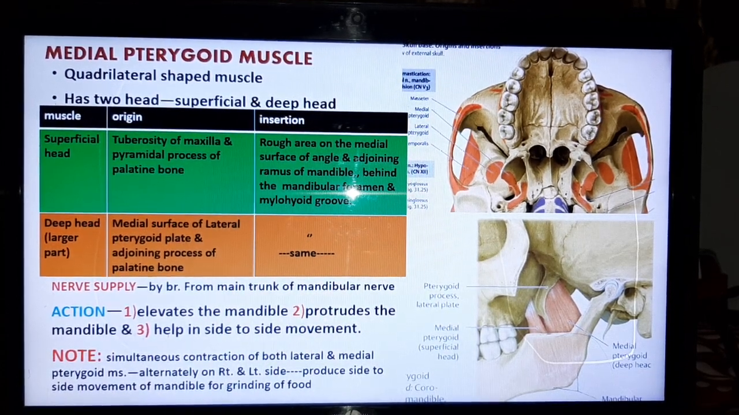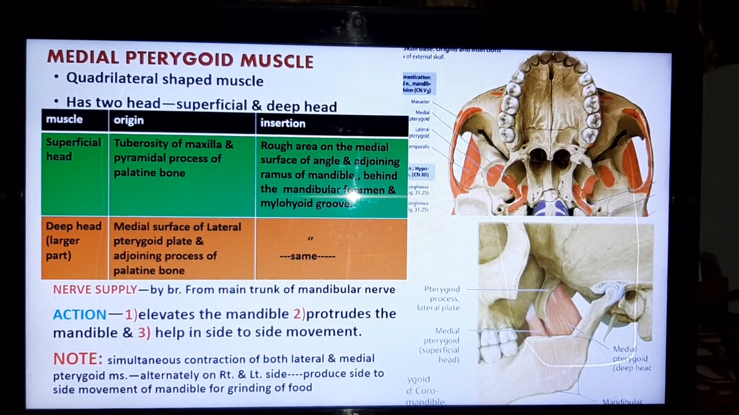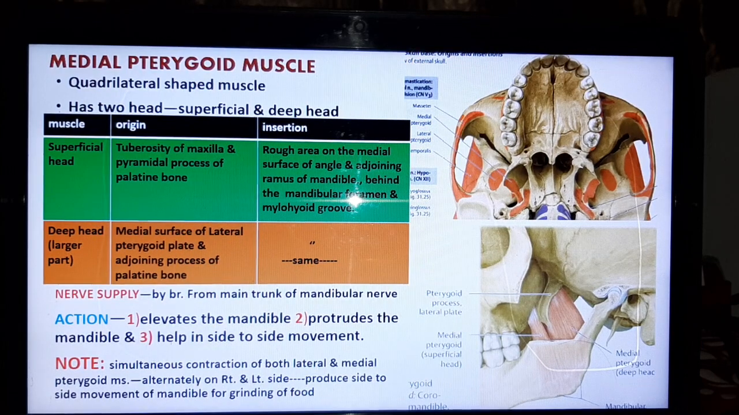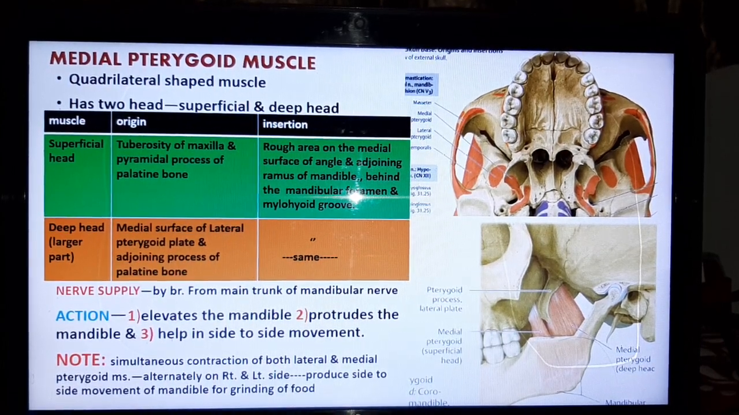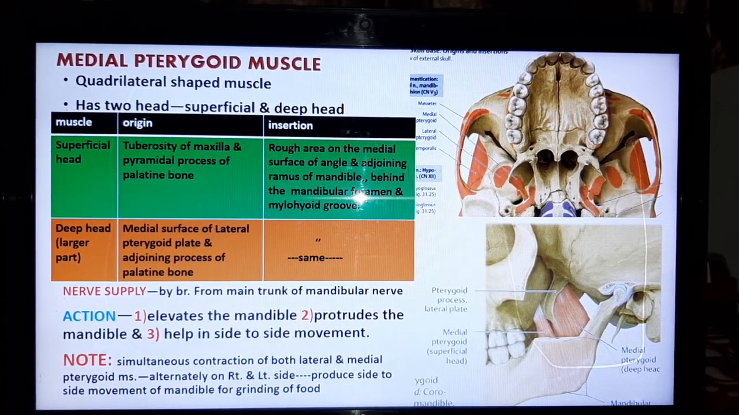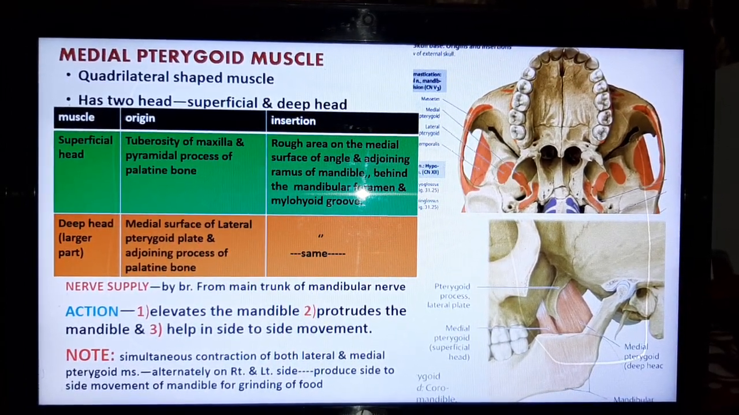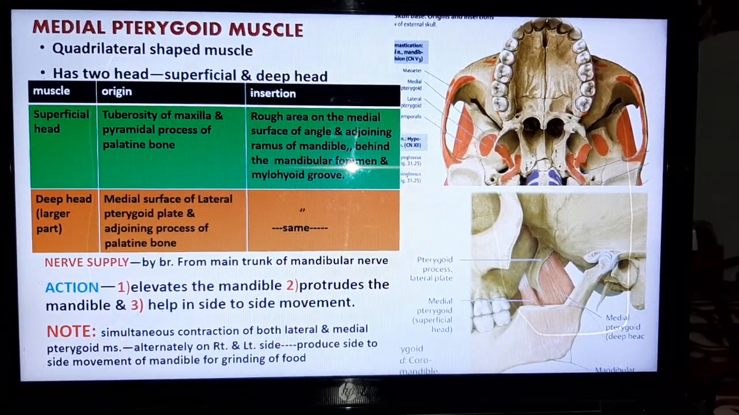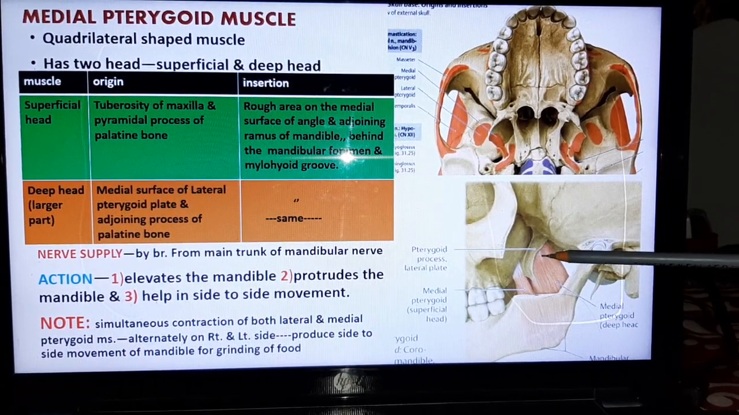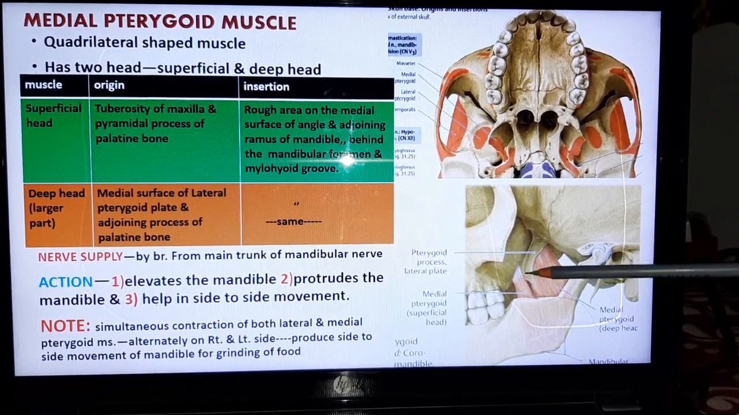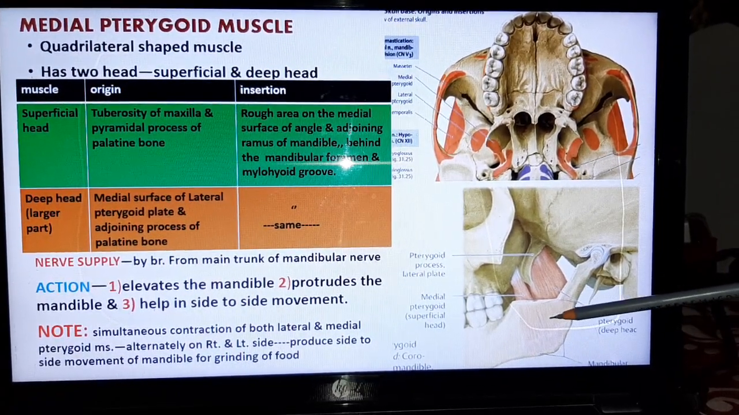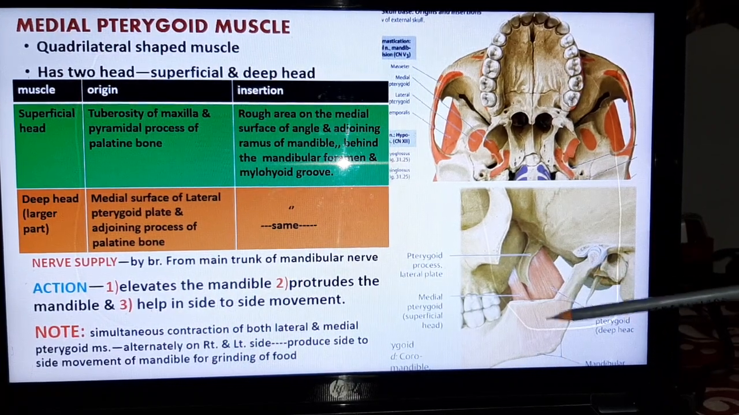Now comes to insertion. The superficial head and deep head both are inserted on the rough area on the medial surface of the angle and adjoining ramus of the mandible, behind the mandibular foramen and below the mylohyoid groove. In this atlas you can see these are the origin sites of the medial pterygoid muscle, and this is the medial surface of the ramus of the mandible in which it has insertion.